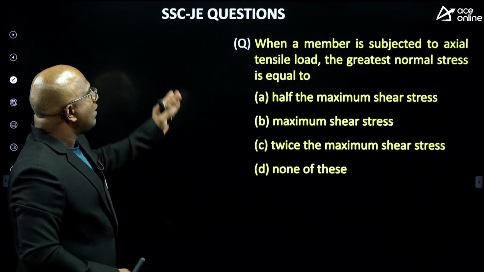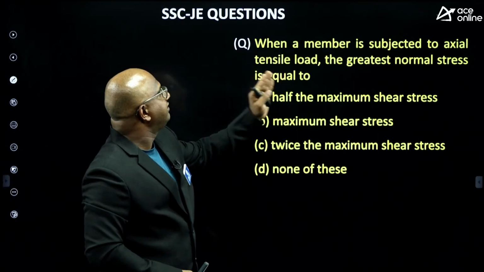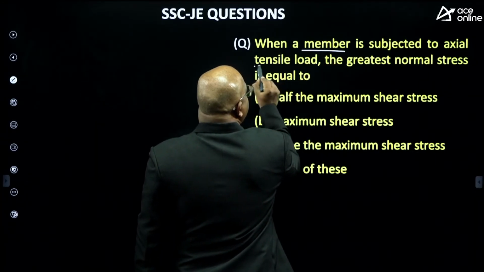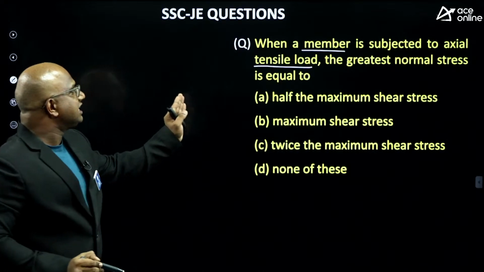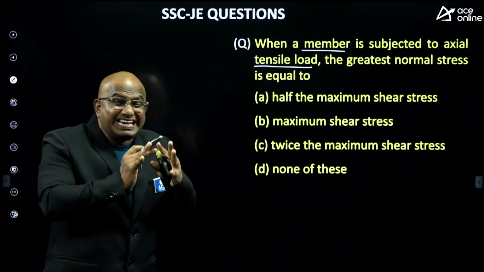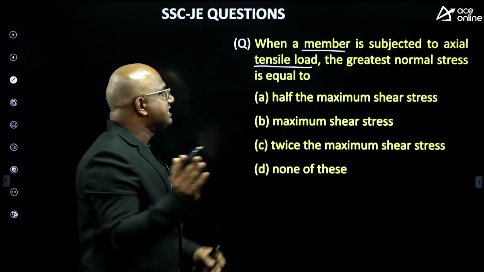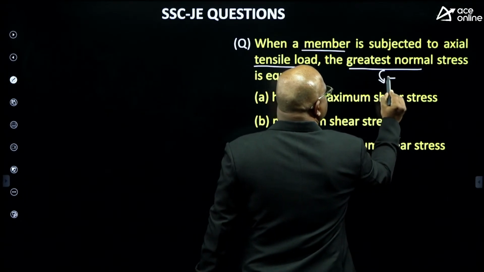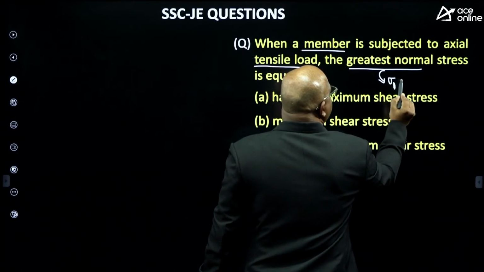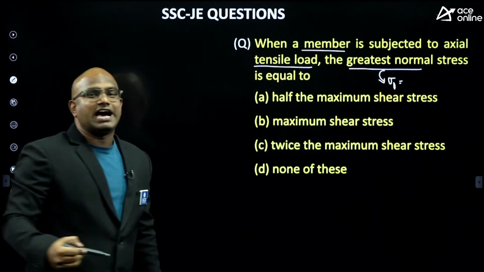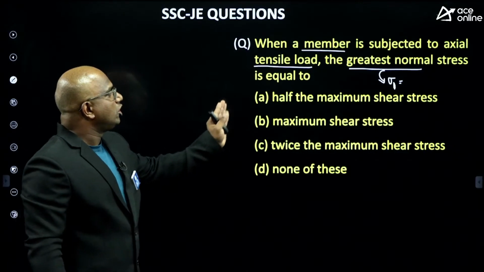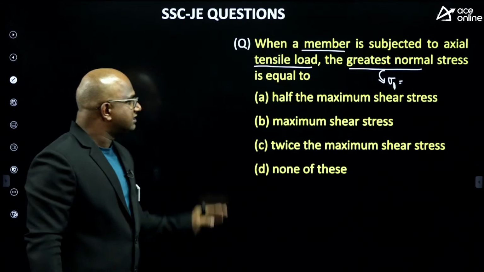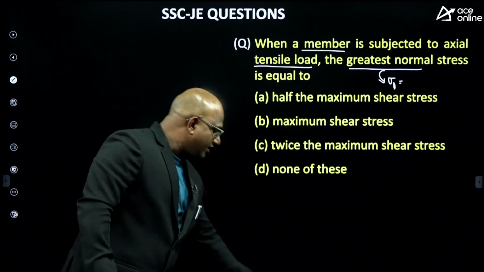Next. When a member is subjected to an axial tensile load, the greatest normal stress is equal to what exactly? The greatest normal stress means principal stress, guys. Options: maximum principal stress or major principal stress is equal to half of the maximum shear stress, equal to the maximum shear stress, twice the maximum shear stress, or none of the above.